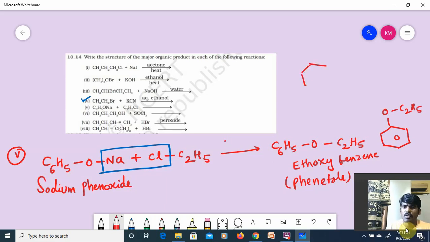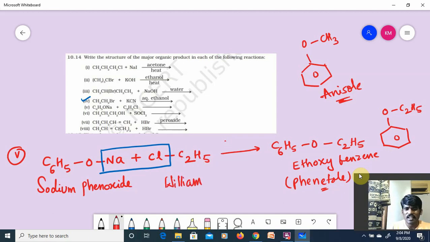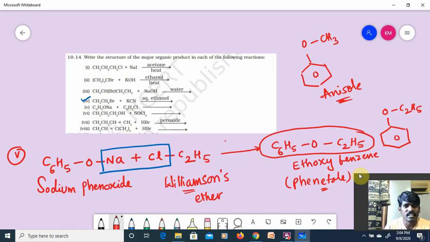For suppose if you have C6H5OCH3, this is called anisole. It is called anisole, and the other is called phenetole. Hope you got the named reaction. Yes, Williamson's ether synthesis. Williamson is a single name, it is not his son's name. This reaction is discovered by Williamson only. So it is aromatic ether. Very simple reaction, right?